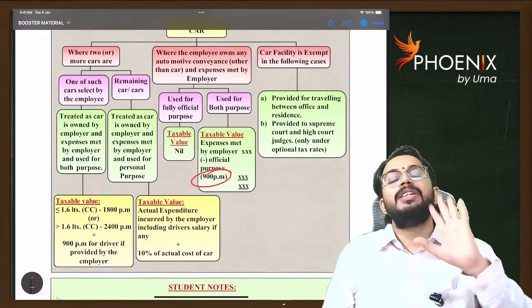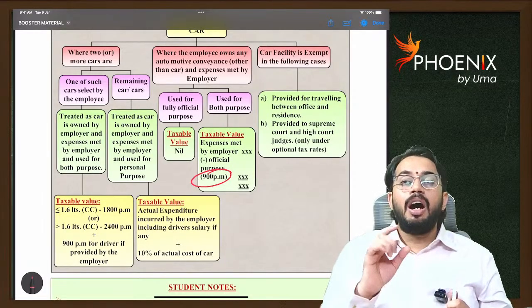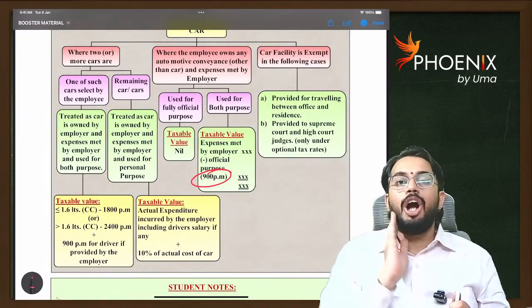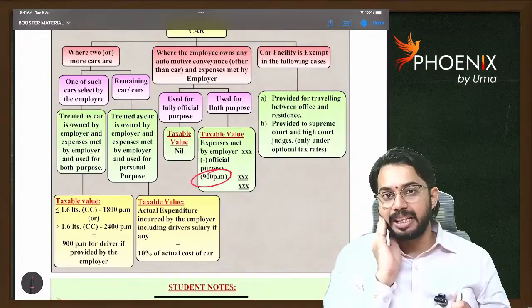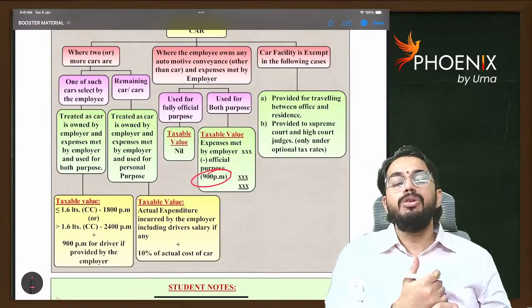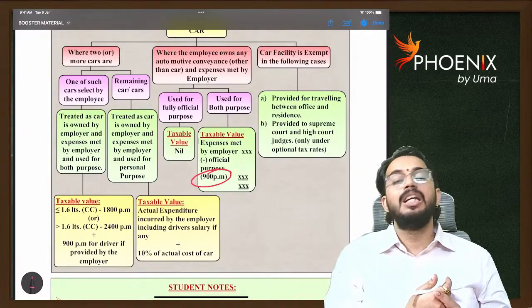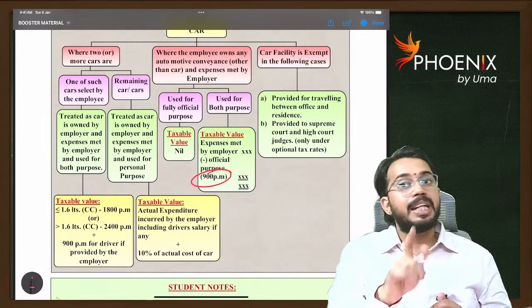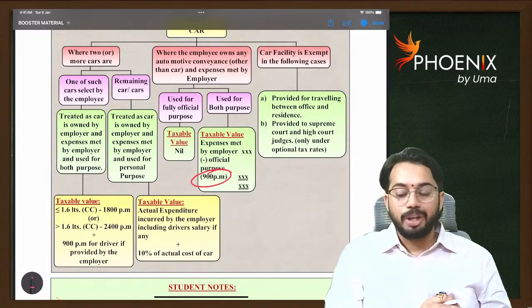Next, if a car facility is provided from office to home and home to office, then the car facility is not at all taxable. It is fully exempt. If a car facility is provided to High Court judges or Supreme Court judges, that car facility is also fully exempt, but they should be paying taxes under optional tax rates. Okay.